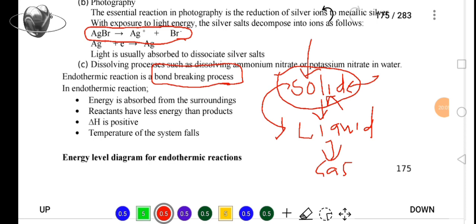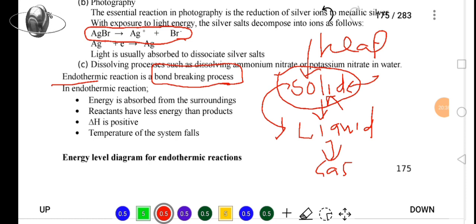Now, since we are breaking the bonds that hold the solid particles together, we are calling that bond breaking. And what is causing that is heat, which is going into the solid. That heat is going into the solid, and that now gives us the endothermic. What is that heat going to do? It's going to disturb or break the bonds that hold the solid particles together.